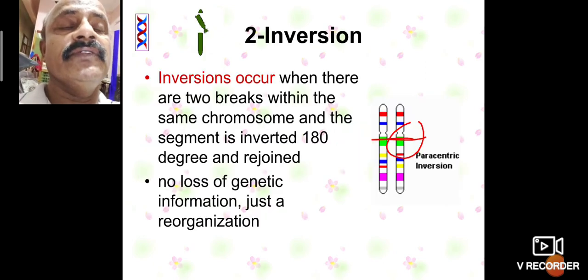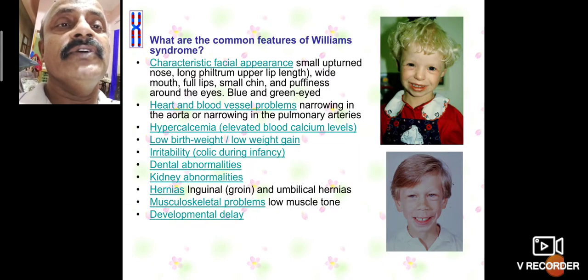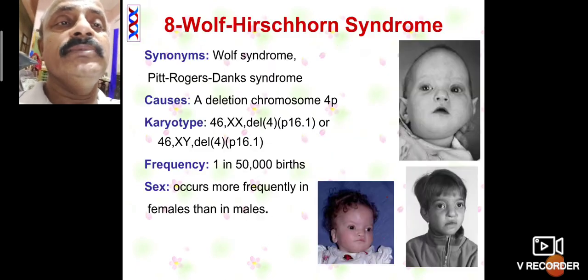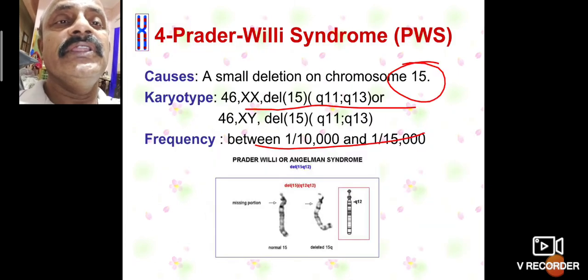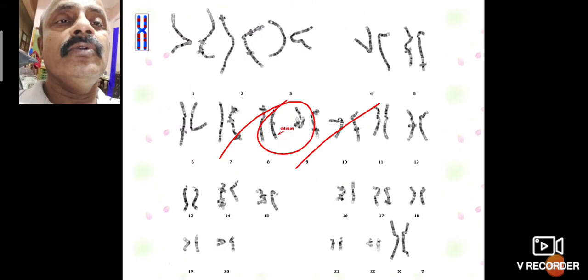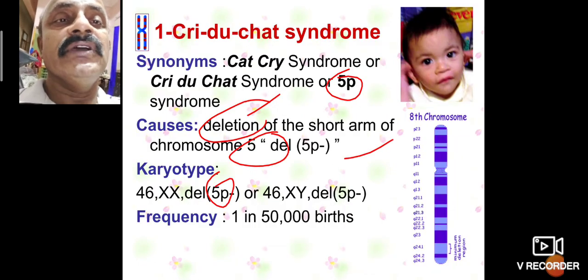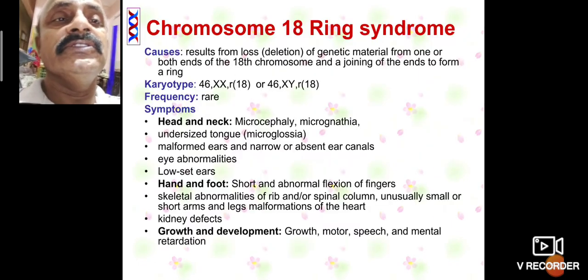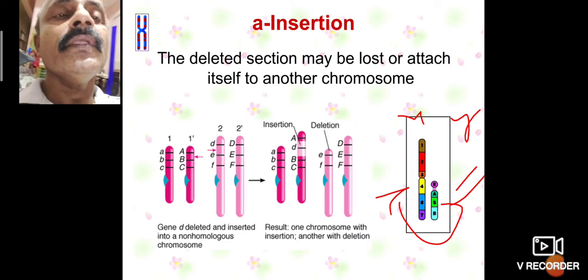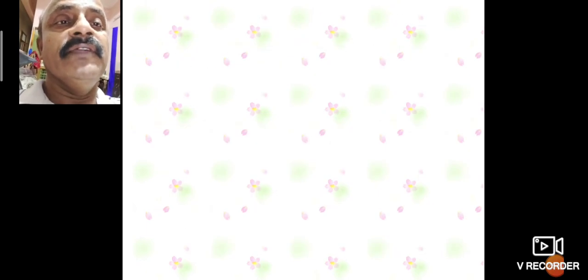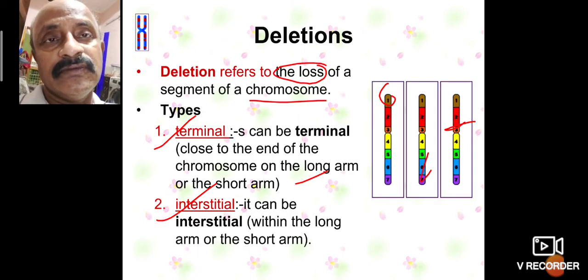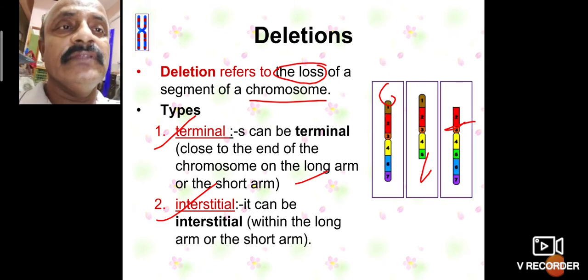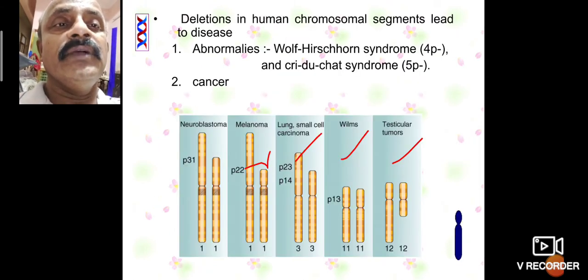Now, how many types of structural changes of chromosomes are there? There are four types of structural changes: deletion, inversion, and so on. Deletion means a loss of a terminal or intercalary part. That is simple, but here it is abnormal.